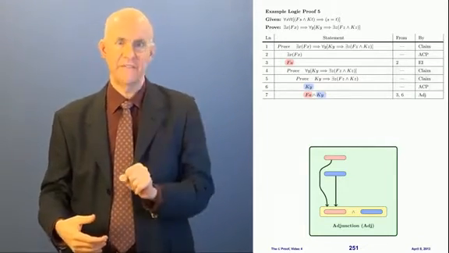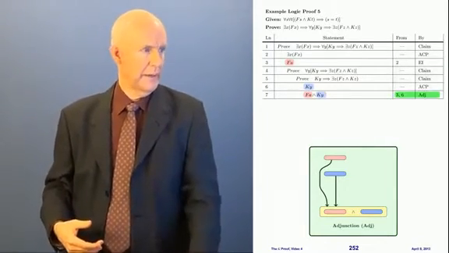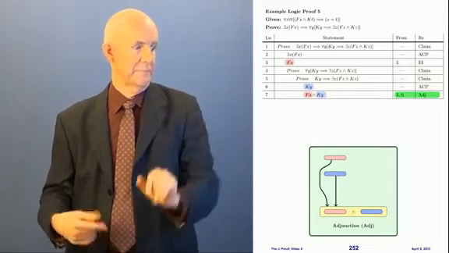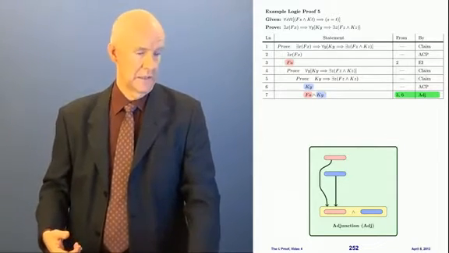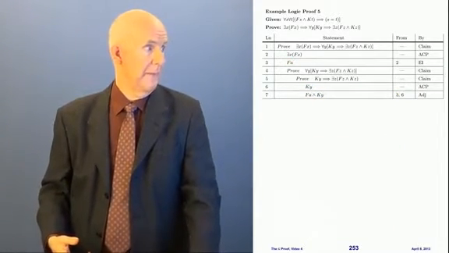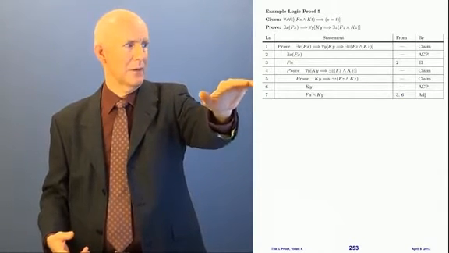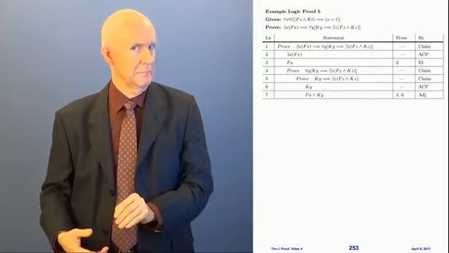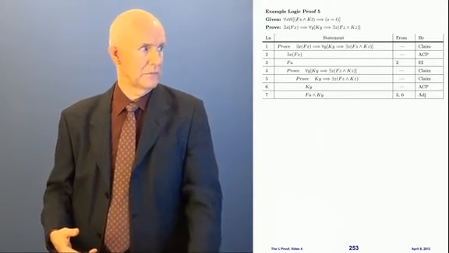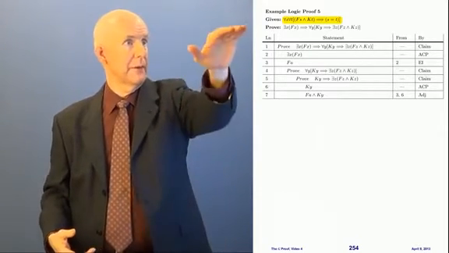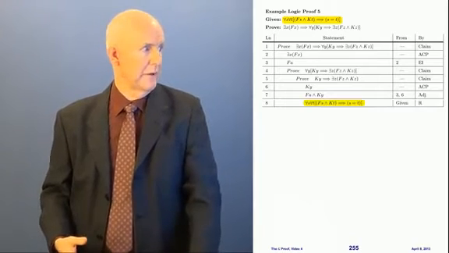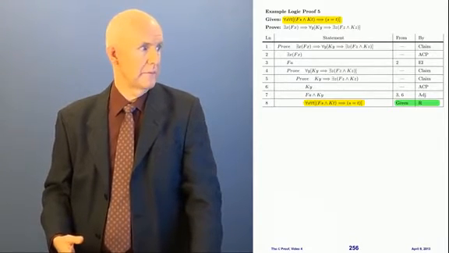I'm going to say fa and ky. Where did I get that from? Lines 3 and 6 by adjunction, right? That's from Sentential Logic. And now this line 7 is looking a little bit like what I'm trying to prove. But now watch what we're going to do. We have a given up here. We're going to bring that given down by repetition from the given.